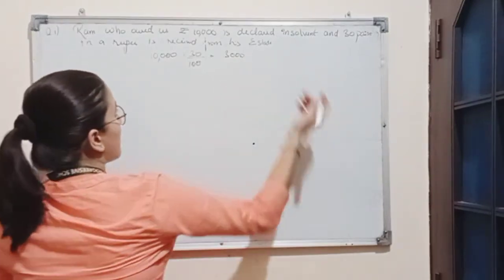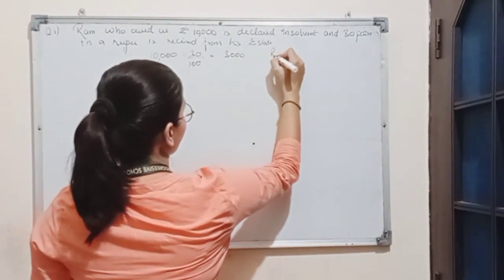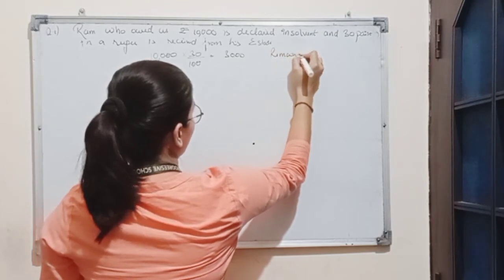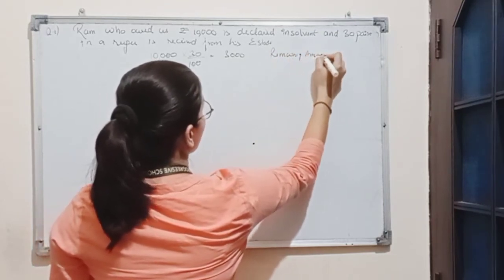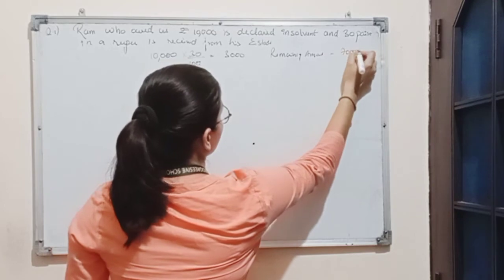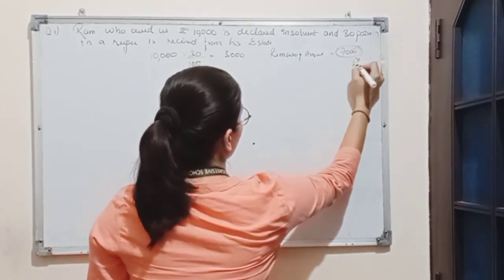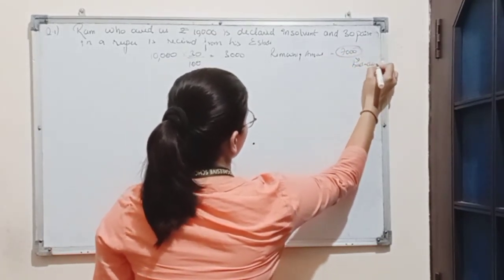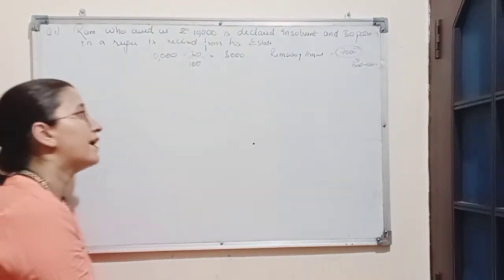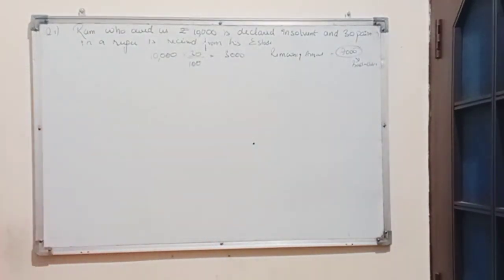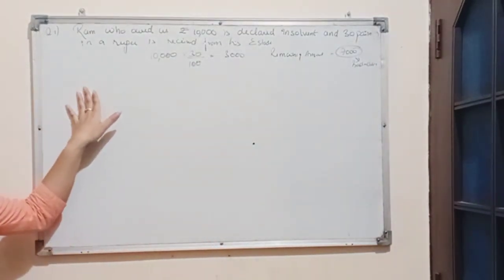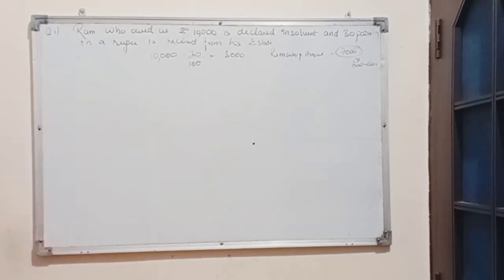And the remaining amount is 7,000. This 7,000 is bad debts. This 7,000 has become bad debts for us. So how to record this transaction in the books of journal?